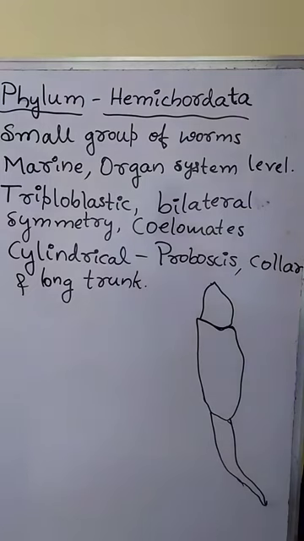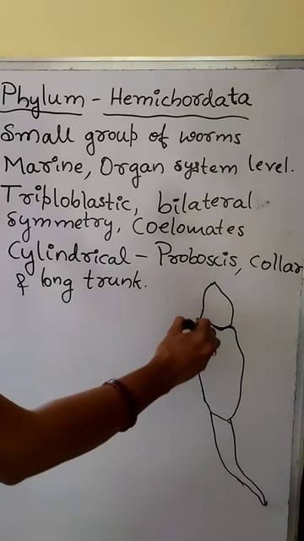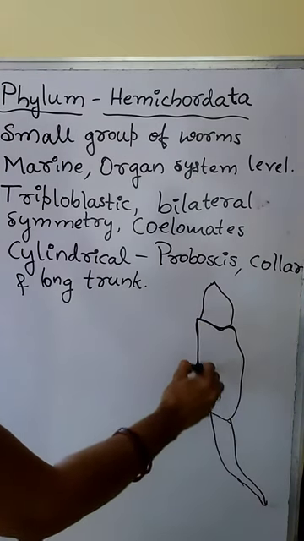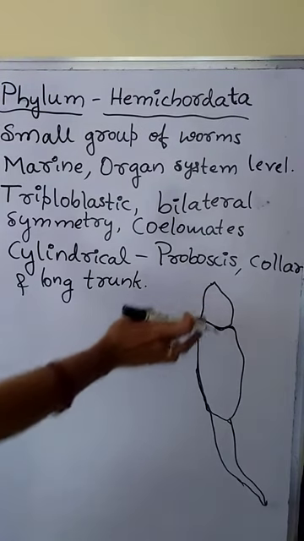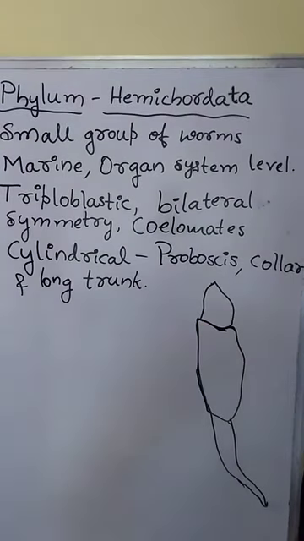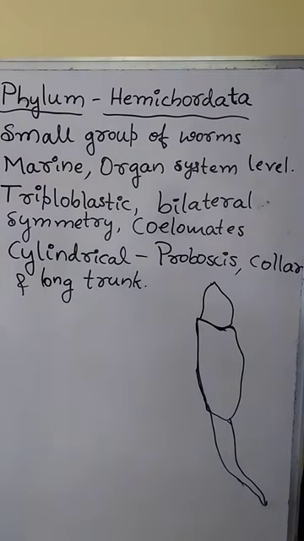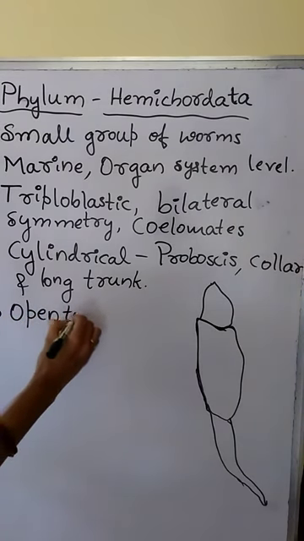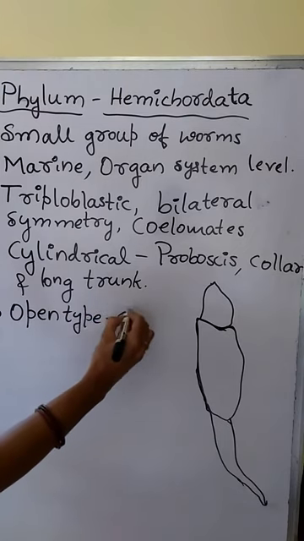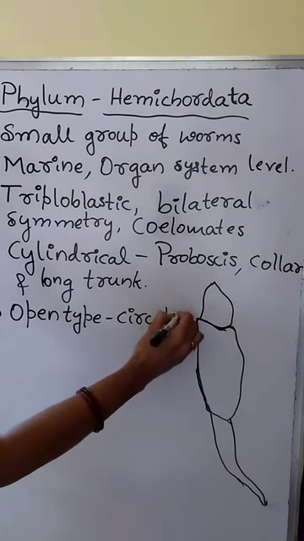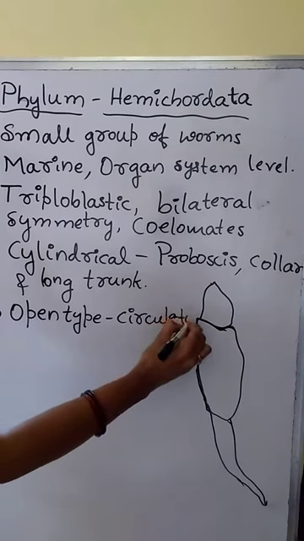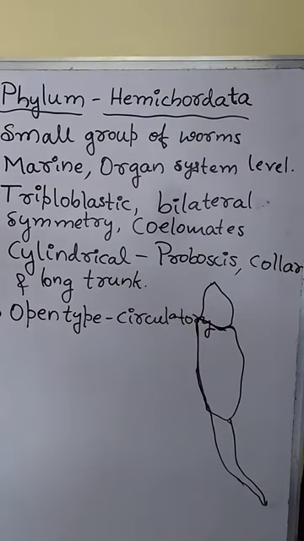The body of Hemichordata is like this. It is cylindrical shaped and divided into 3 parts: anterior proboscis, collar and trunk. Then the circulatory system is open type. Open type of circulatory system means blood pumped by the heart directly bathes the tissue.